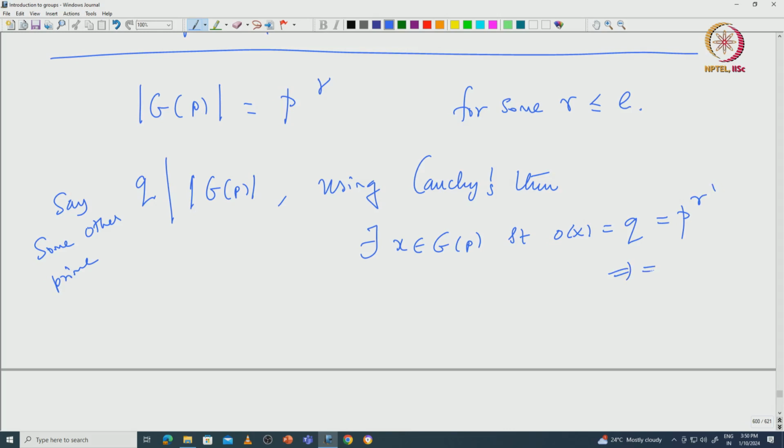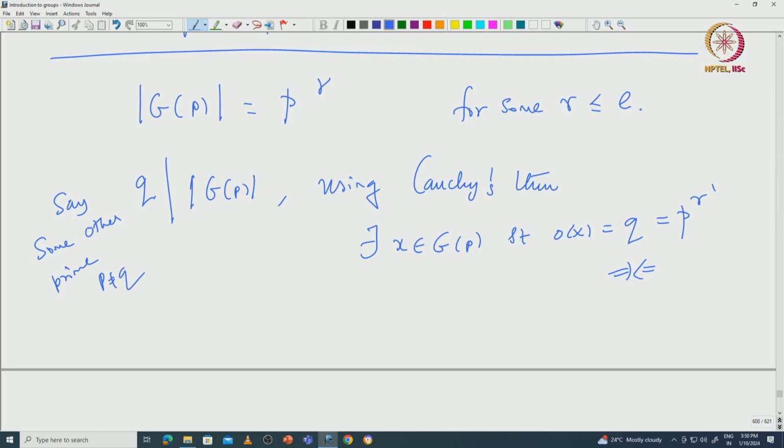But this is a contradiction because Q and P are distinct primes. Okay, so P is not equal to Q, which is a contradiction. So that forces that there is no other prime that divides this cardinality of G of P. So that means the cardinality of G of P must be that particular prime P power something.